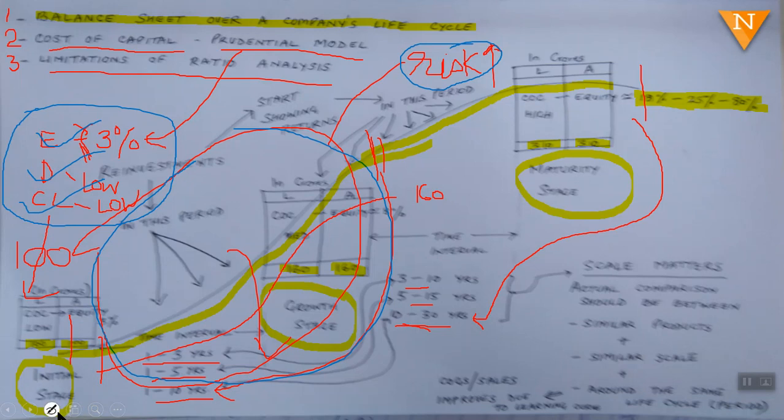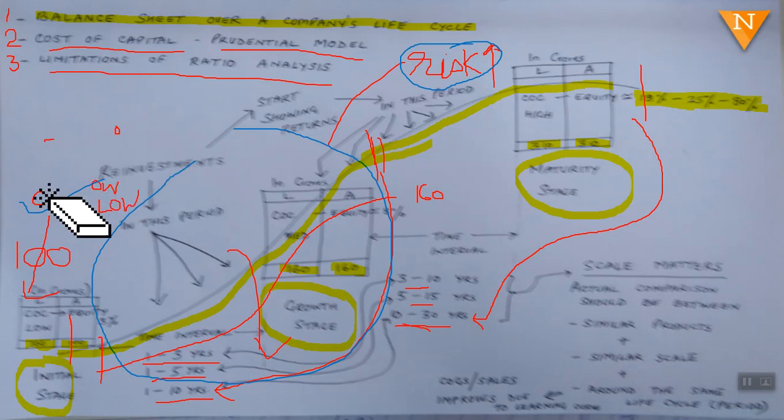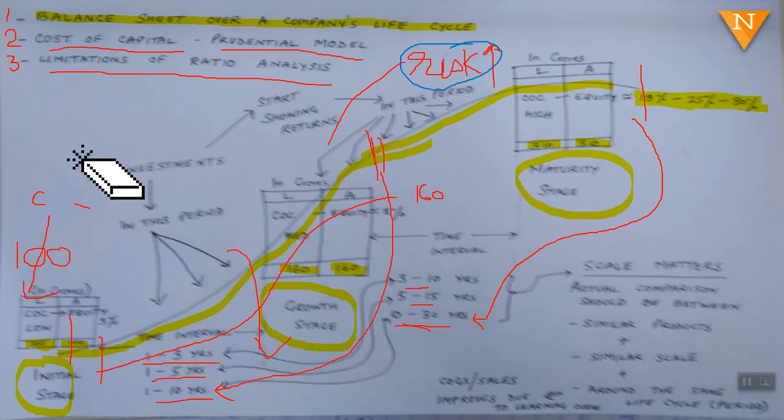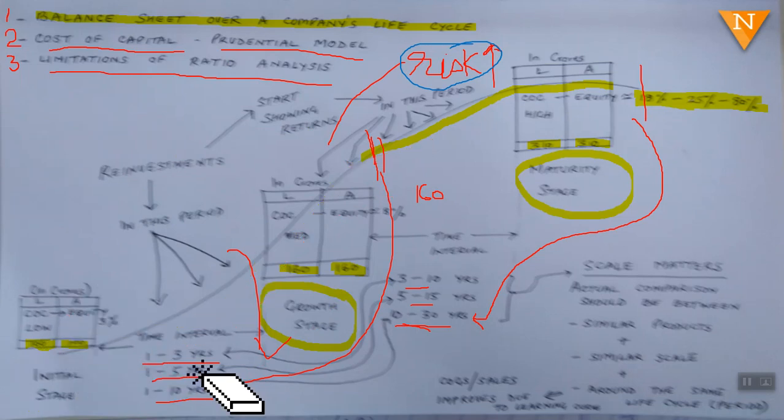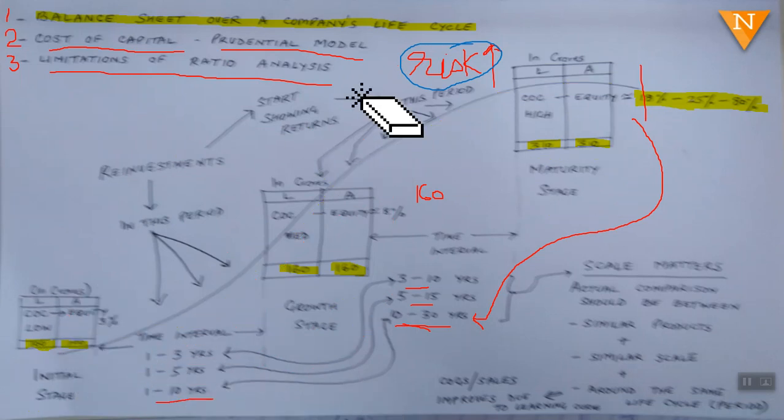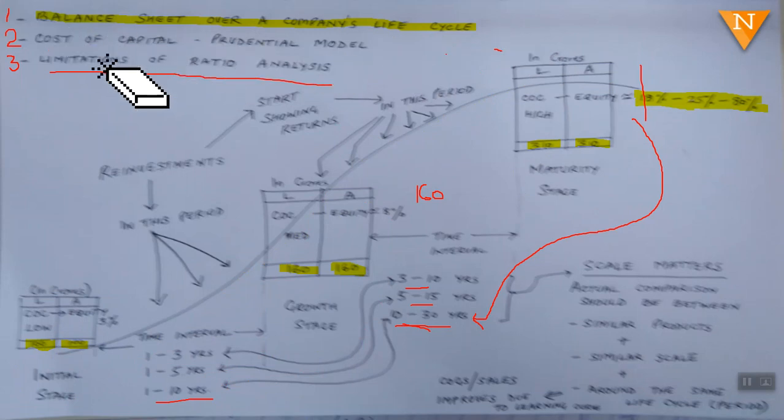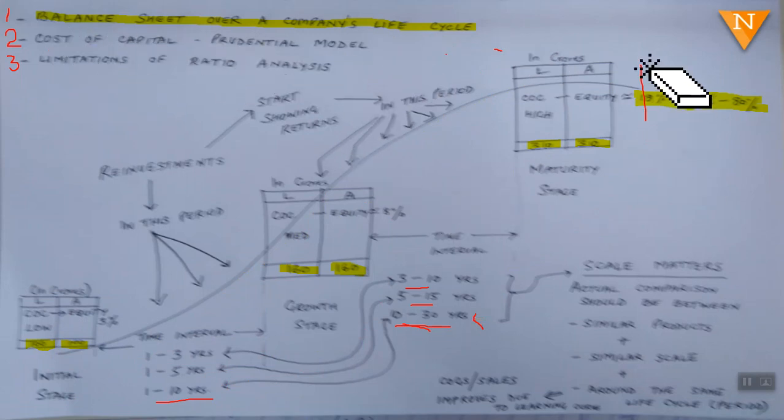So once your cost of capital is prudential, you start showing profits.